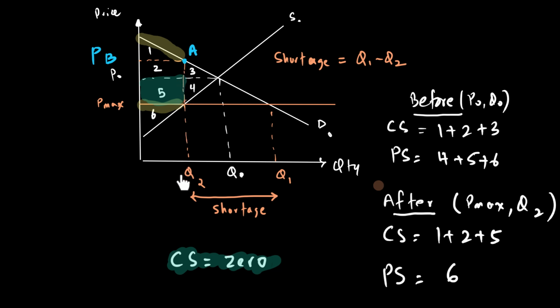Now, what I'm trying to point out is that if the government doesn't solve the problem of maximum price, then some landlords or even tenants may illegally extract under-the-table payments from consumers by giving them the apartments illegally at a price PB. On paper, they might be showing P max, but in reality, PB will be extracted because there are Q2 people who are actually willing to pay as much as PB.